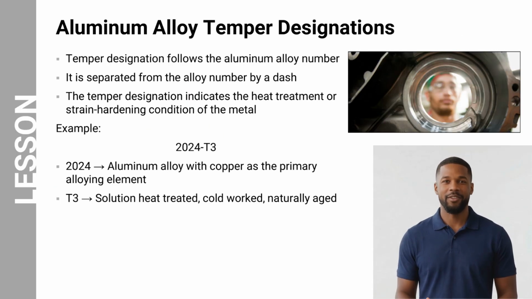In addition to the alloy number, aluminum alloys also include a temper designation that indicates the heat treatment or strain hardening condition of the metal. The temper designation always follows the alloy number and is separated by a dash. For example, in the designation 2024-T3, the number 2024 identifies the aluminum alloy, while T3 indicates the temper condition. In this case, the T3 temper means the alloy has been solution heat treated, cold worked, and naturally aged. These processes significantly improve the strength and mechanical properties of the material.